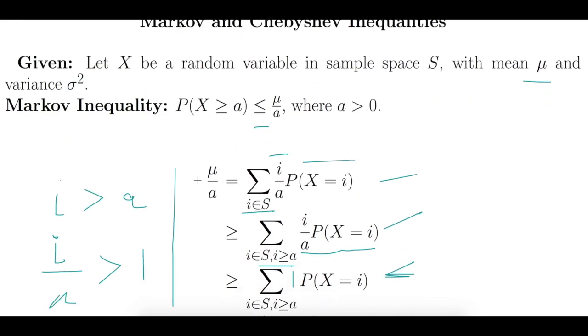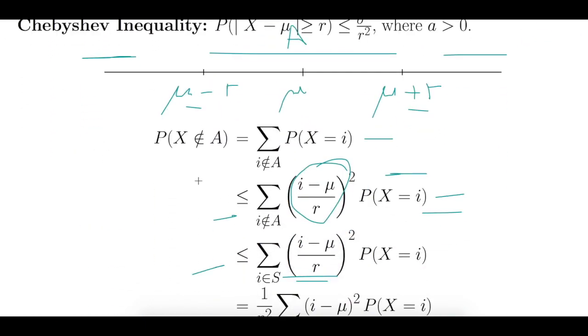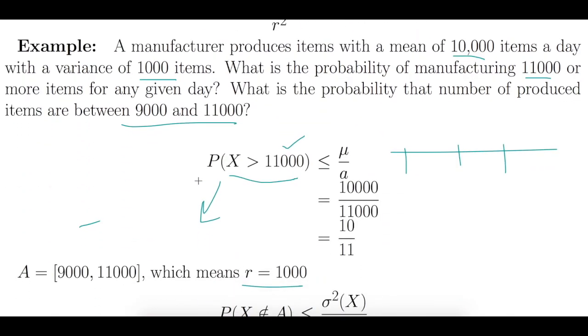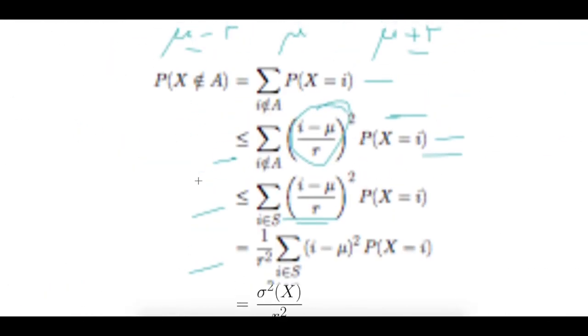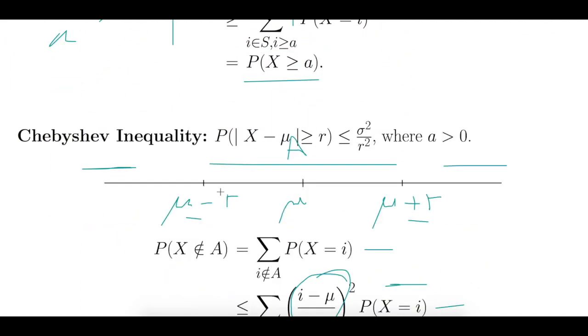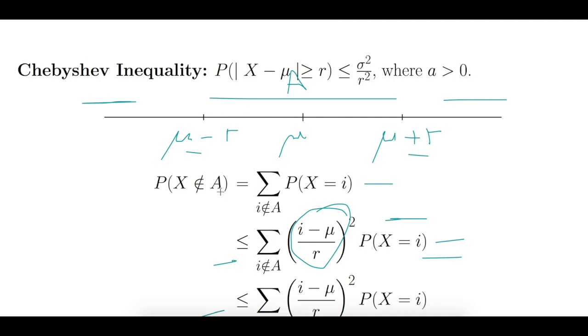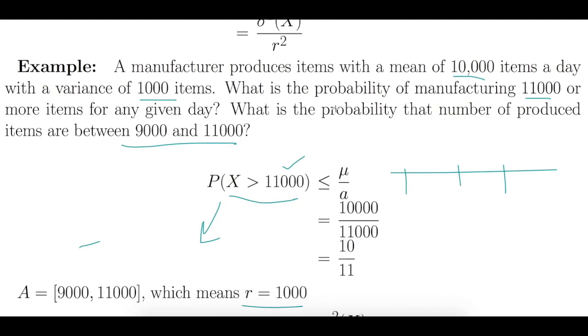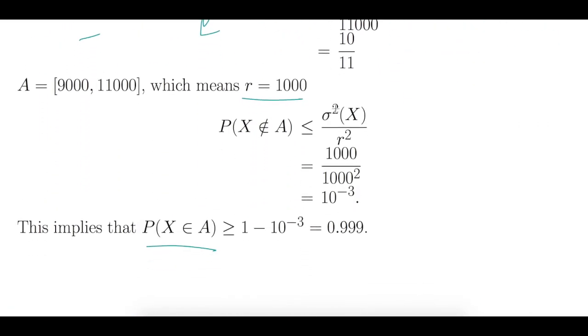The Markov inequality and the Chebyshev inequality both give upper and lower bounds for different kinds of ranges. For the Markov inequality, we can bound the probability of being greater than any number if the random variable is always positive, so we have to be extra careful here. For the Chebyshev inequality, we can say how far the random variable is from the mean, and that depends on the variance. Specifically this is the formula, and we have seen how to apply it in an example here. So I hope it was easy to understand.